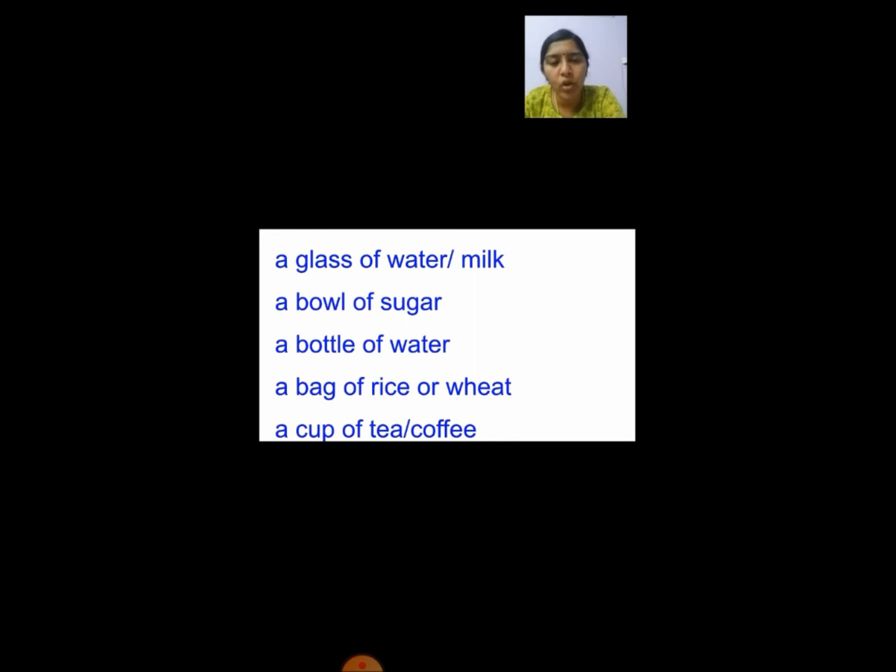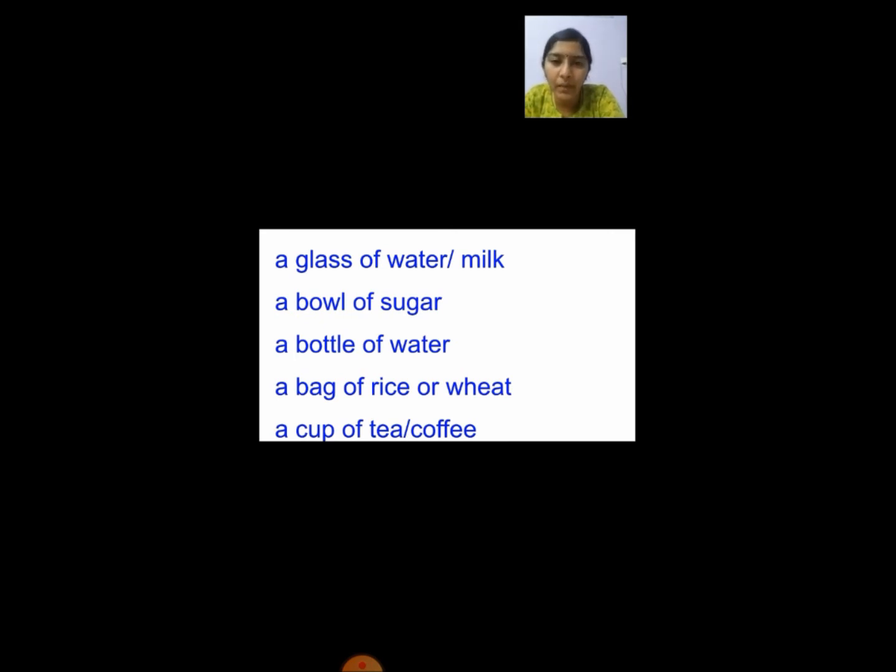And when you go to the shop, you will ask, give me 1 rice. Will you ask for give me 1 rice? No, right? You will ask, give me 1 kg of rice, 1 bag of rice. We cannot sit and count each and every rice there, right? So you will ask, give me a bag of rice or a kg of rice, a packet of rice. Like that only we will ask, right?